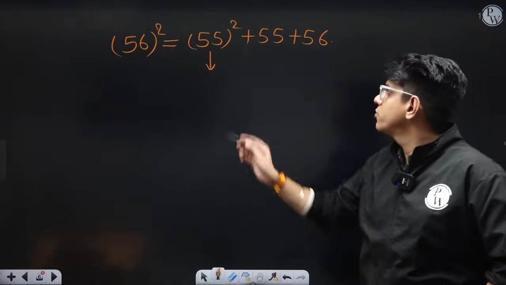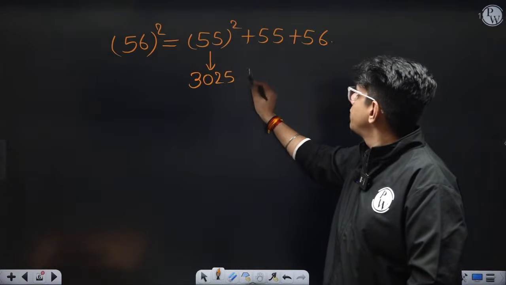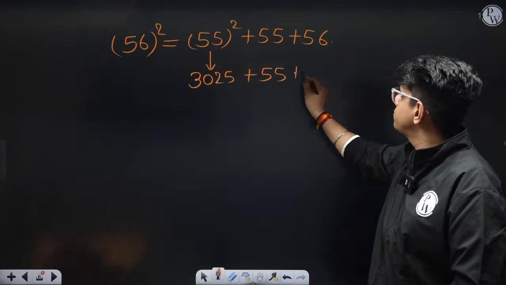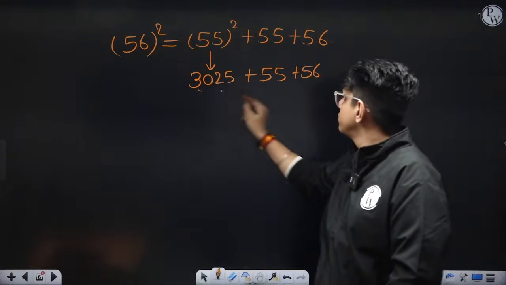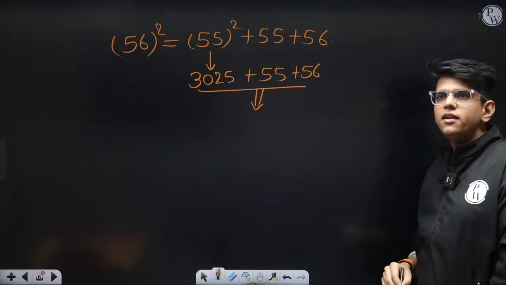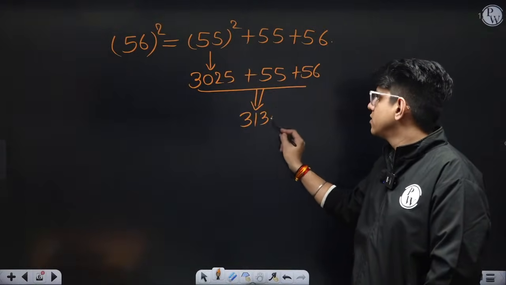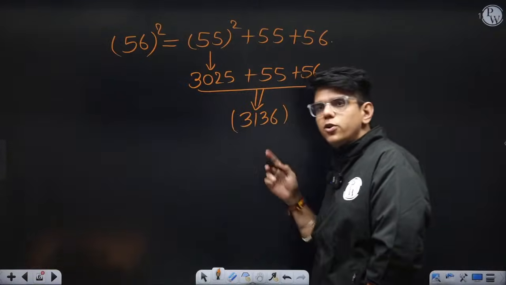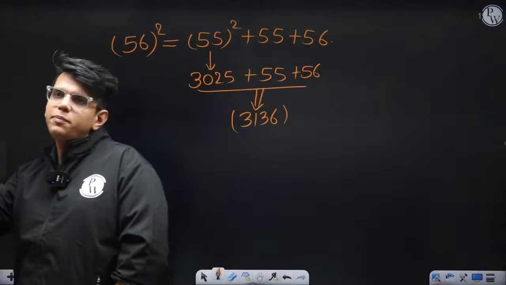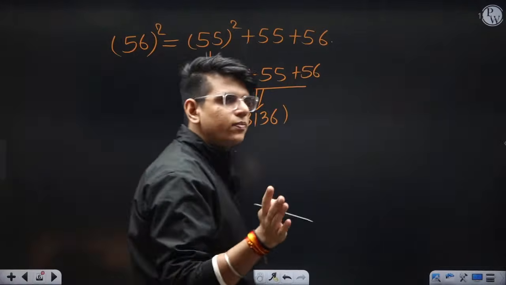What is 55 square? 5 sixes are 30, so 3025 plus 55 plus 56. What is this value? 3136. Okay? 3136. So you can do it by this also. You can do it by (a plus b) whole square, which is a square plus b square plus 2ab, right?